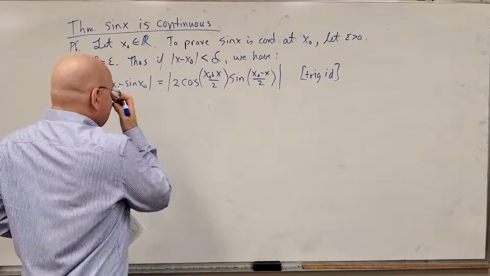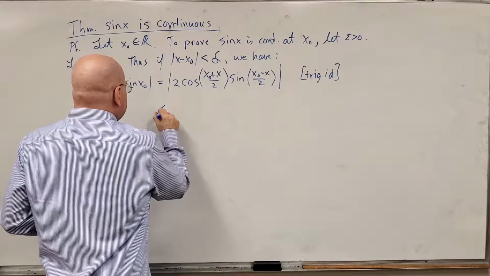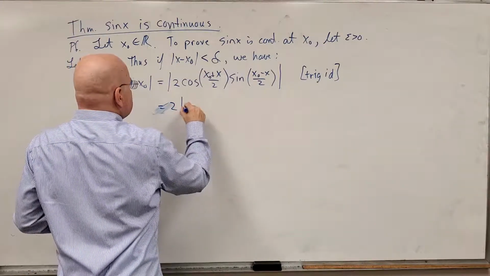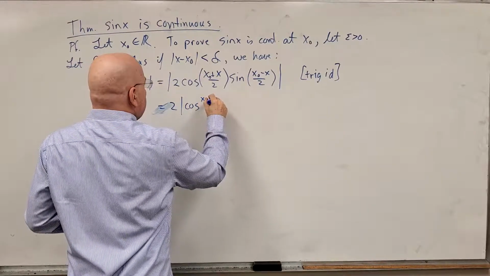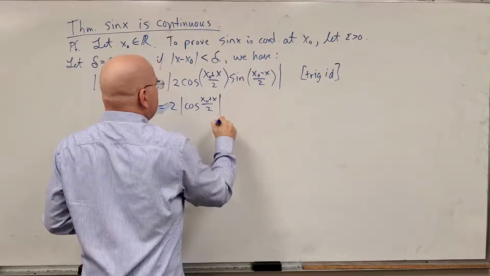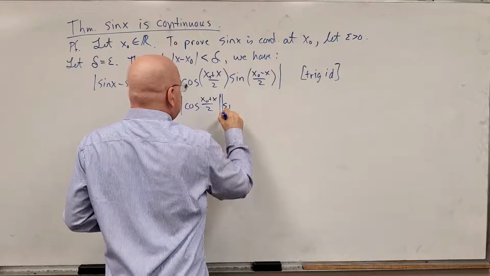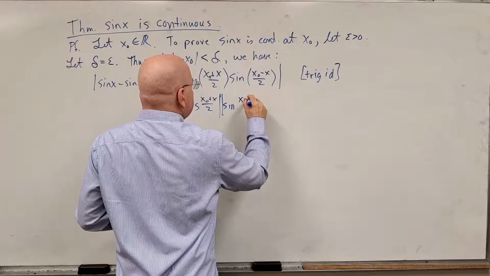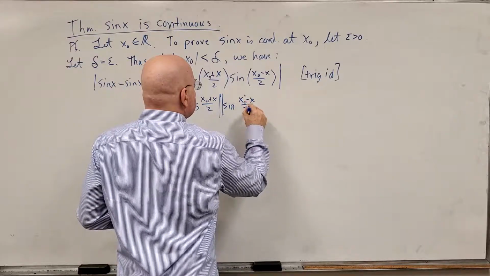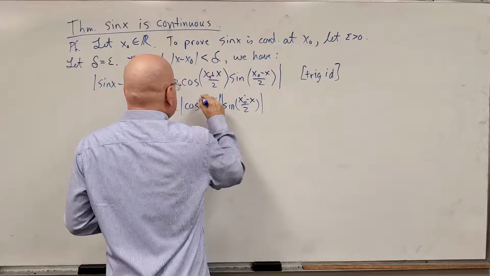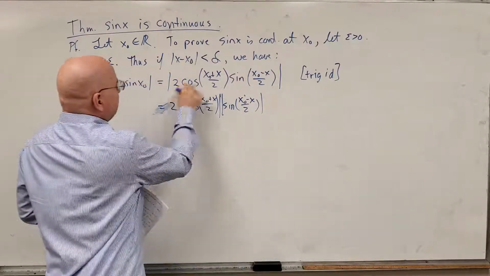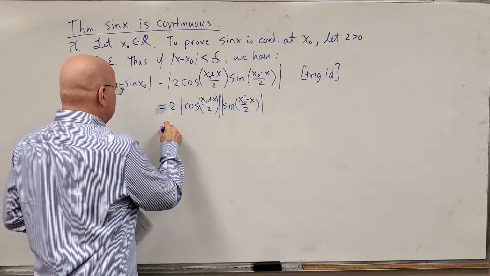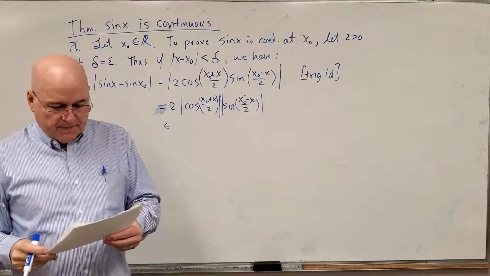Okay. Now let me just write it this way. It's equal to 2 times the absolute value of cos of x naught plus x over 2 times the absolute value of sine of x naught minus x over 2. That's just the property of absolute values. I broke it into 3. I pulled the positive 2 out and then put each one of those into an absolute value on its own.